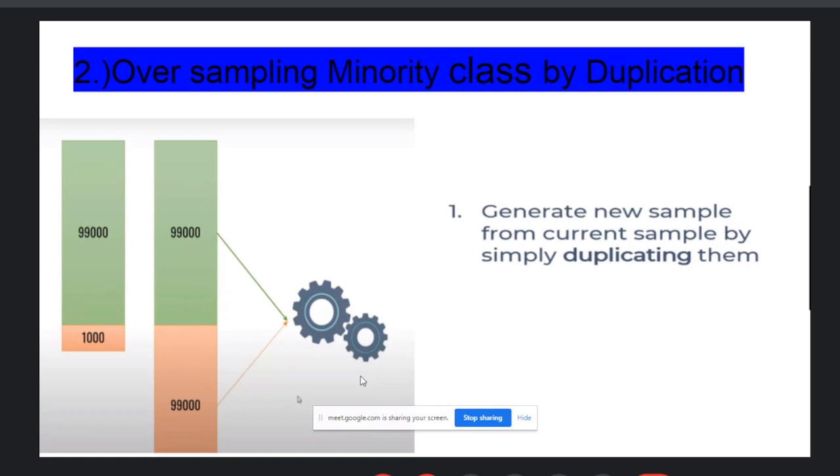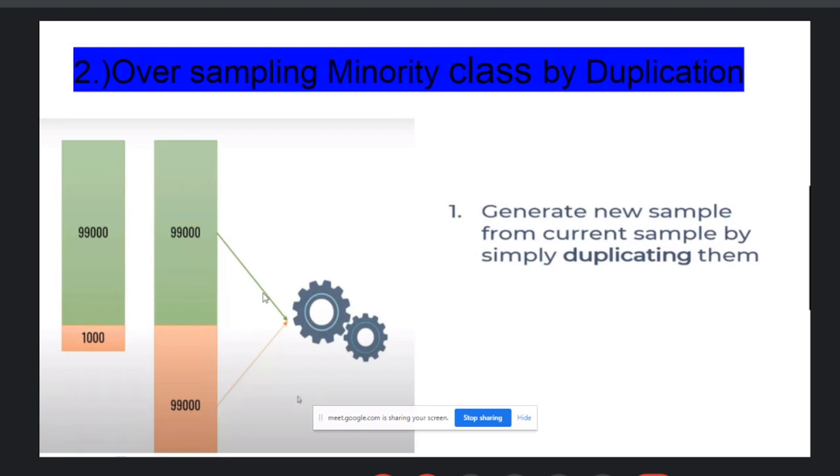Now, how to oversample it? Just do one thing. Take 1,000 transactions, take those 1,000 transactions 99 times, and then create your model. So we get 99,000 transactions, right? It's just a copy and paste kind of thing, okay? And then create your model.